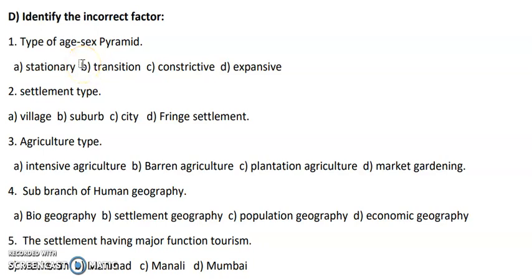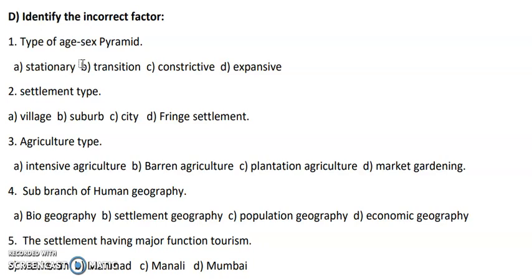Hello students, in this video we are going to solve the Maharashtra Board question bank. So we are going to solve the section D. Question number 1, section D, identify the incorrect factor. So the first question here is type of age sex pyramid.